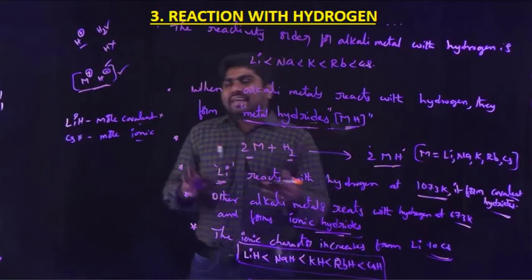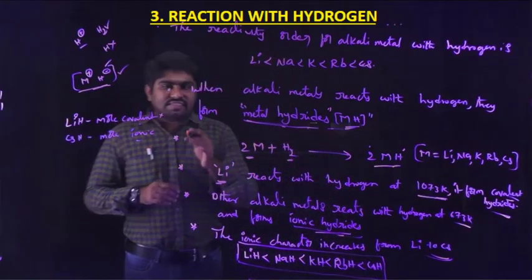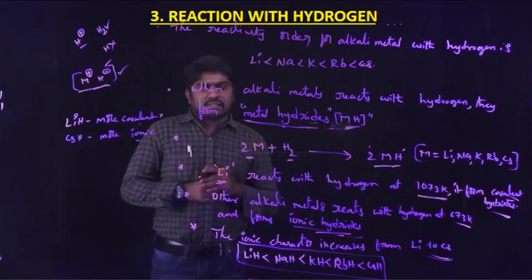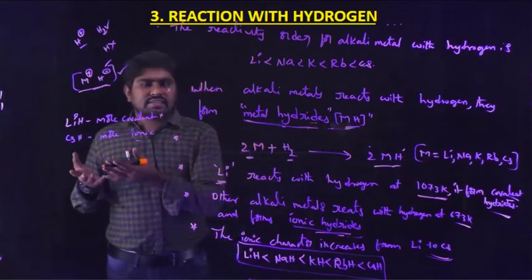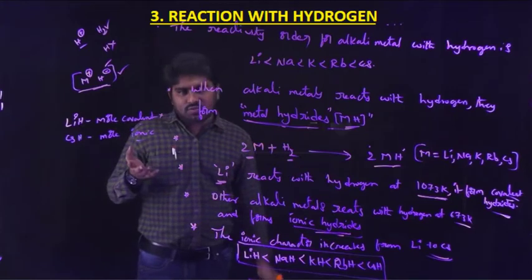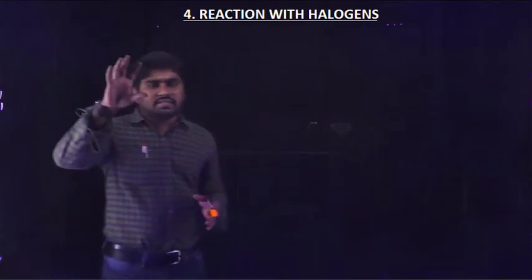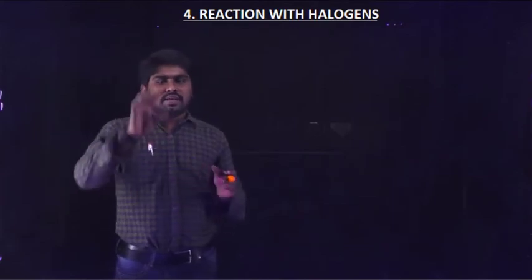So ionic character and covalent character are inversely proportional. If ionic character increases, covalent character decreases. If covalent character increases, ionic character decreases. And the next chemical property in alkali metals is reaction with halogens.